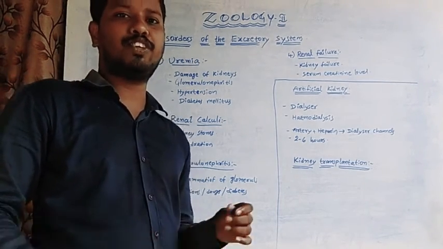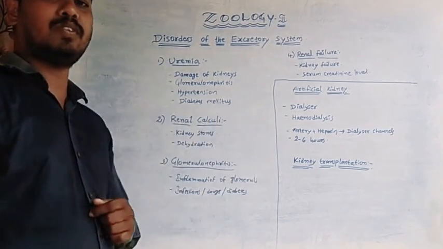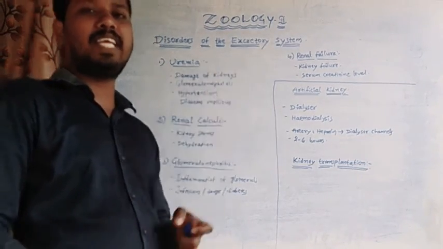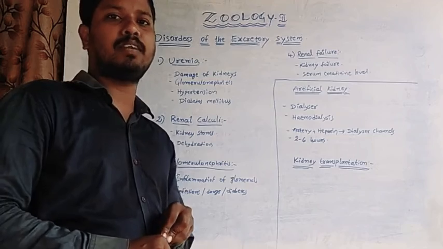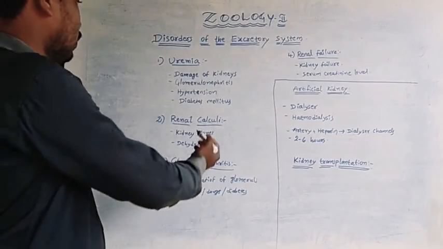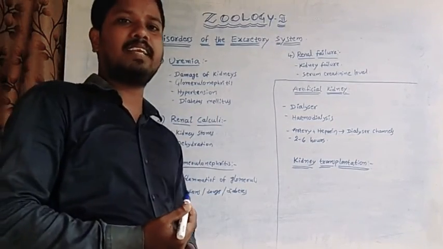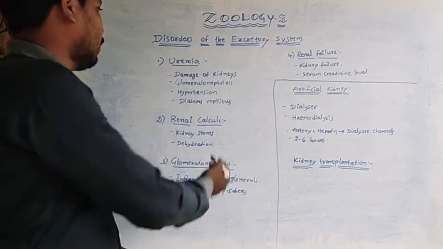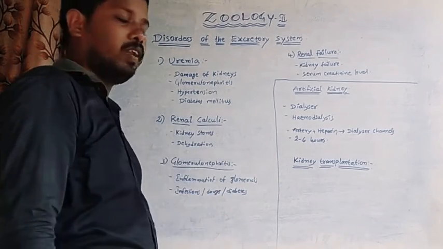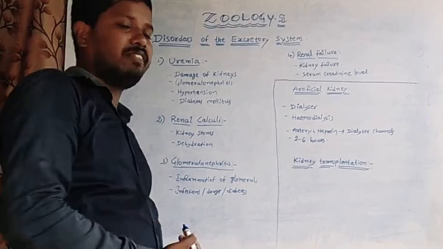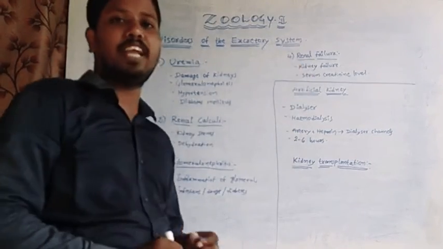Dear students, in this session, I am going to explain about the disorders of the excretory system of humans. There are a few excretory disorders given here. Those are uremia, renal calculi, glomerulonephritis, and renal failure.